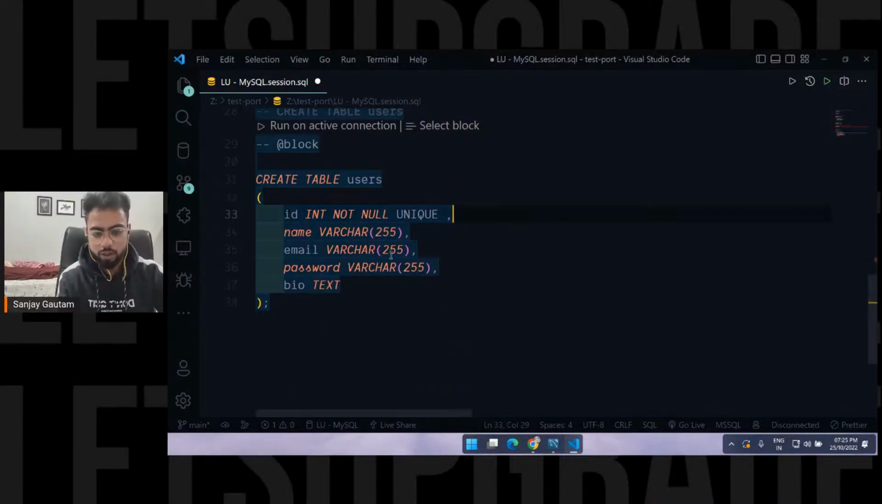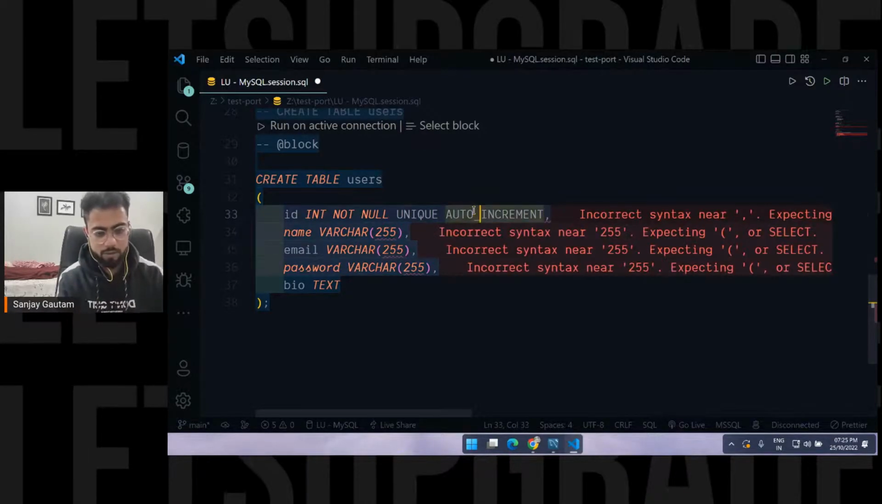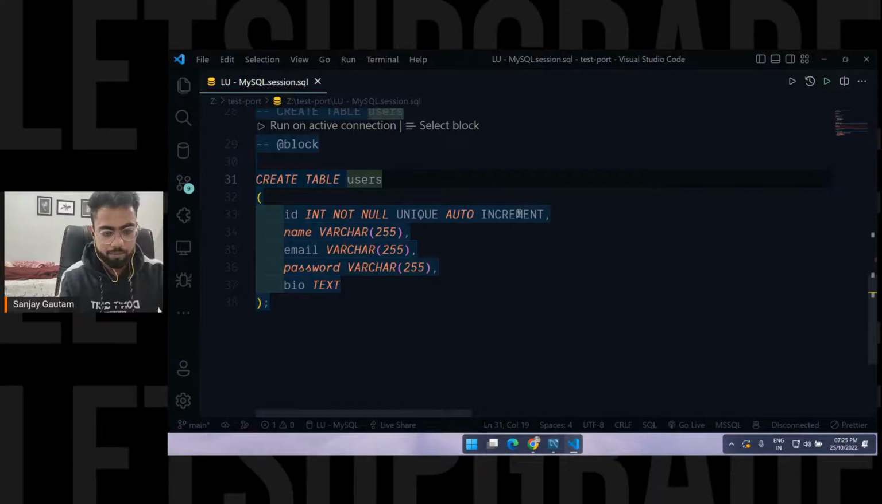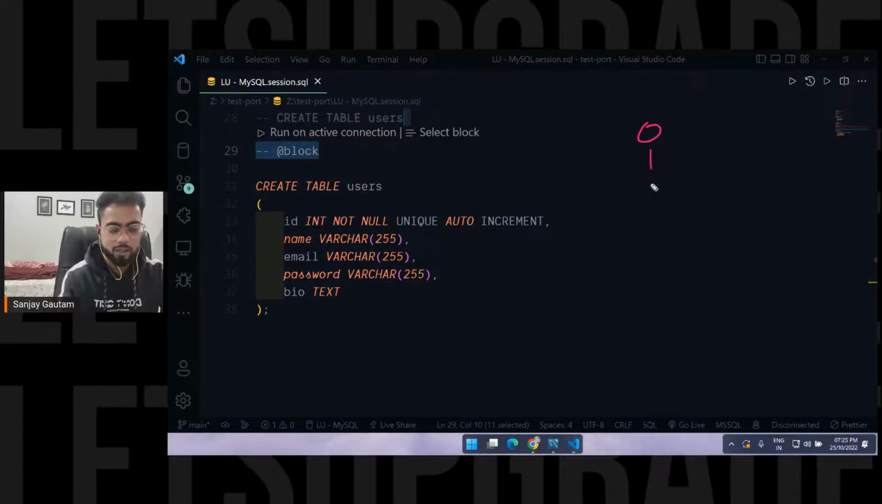So id NOT NULL UNIQUE, and let me put this AUTO_INCREMENT as well. Is there a space in it? No, there isn't. Okay, AUTO_INCREMENT. What this auto increment is going to do is increase the value of this id automatically, 0, 1, 2, 3. You can skip this for now, it's not important, but just for the demonstration I'm putting it here.